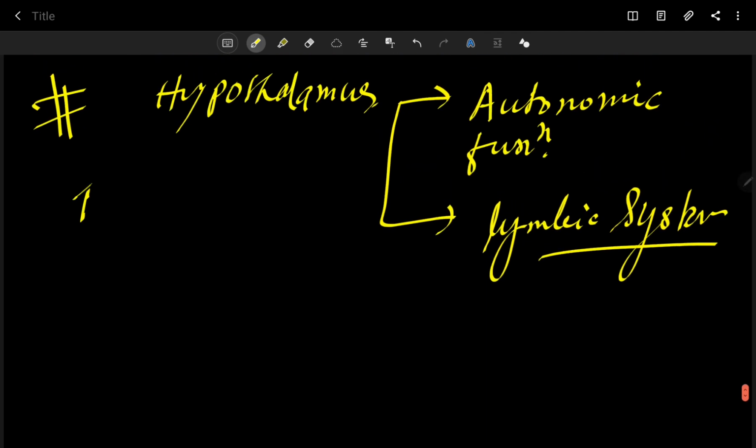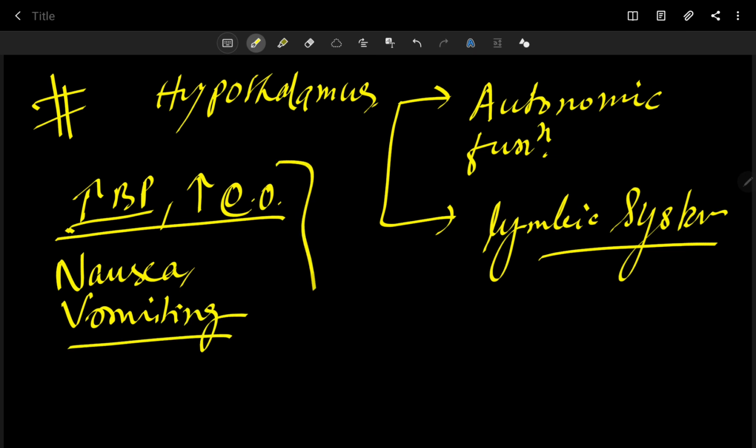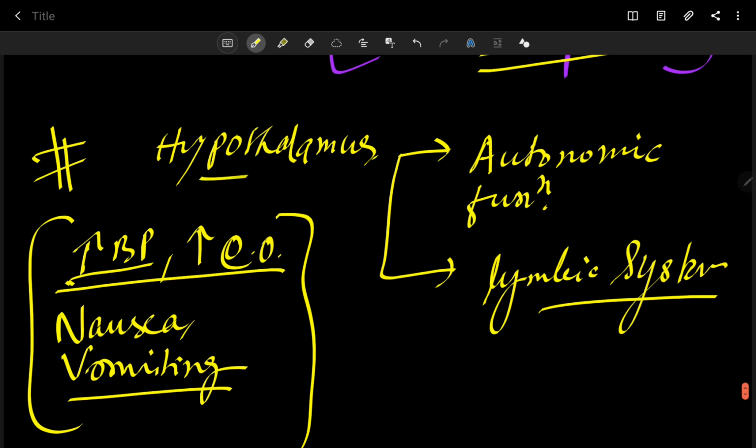Like increased blood pressure, increased cardiac output, increased heart rate. Okay, and nausea, vomiting also there. These kinds of various autonomic activities you can see due to activation of the hypothalamus through your slow pain fibers.